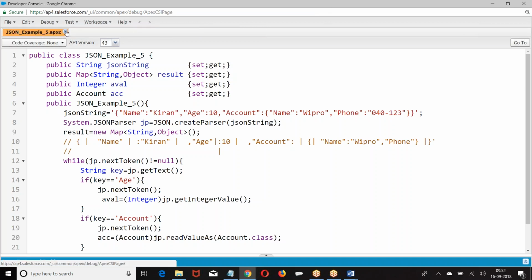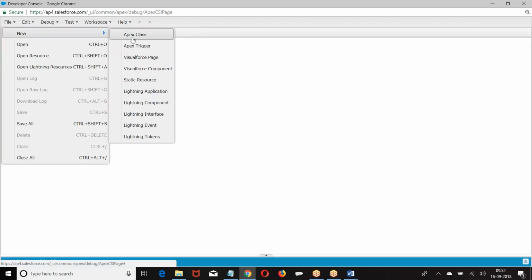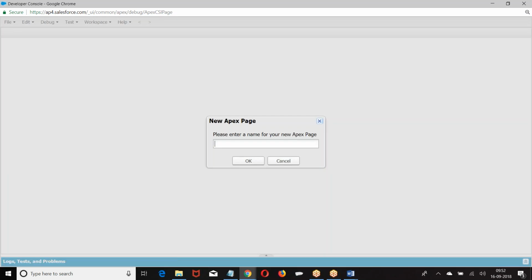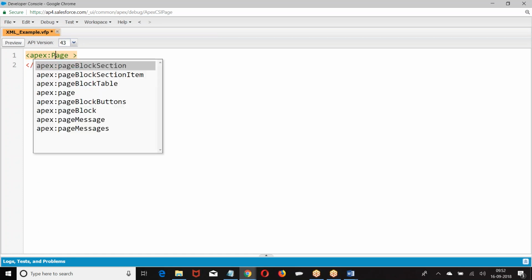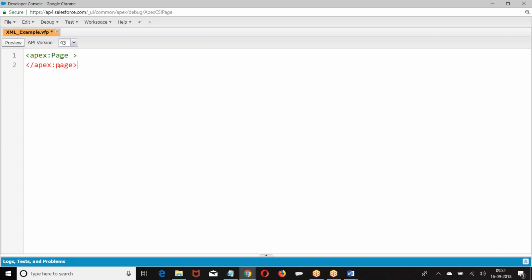When you say XML, it is case sensitive. Even in Visualforce, it is case sensitive in terms of element. Look at the point. If I give apex:page, I can give a capital Page, no issue. But if you give capital Page, the closing also should be capital Page. Now we are not speaking of case sensitivity in terms of P being small or capital.